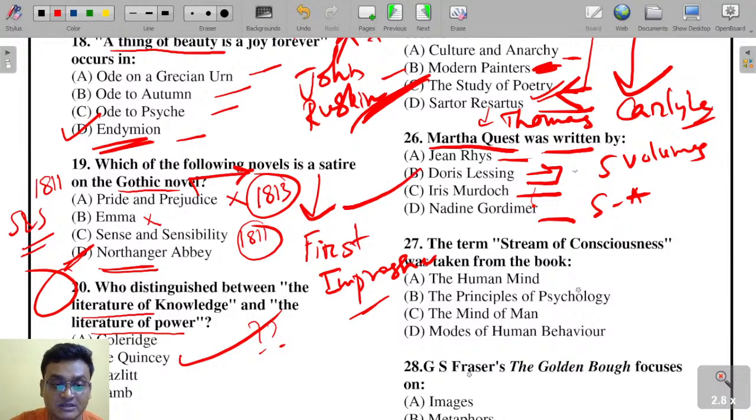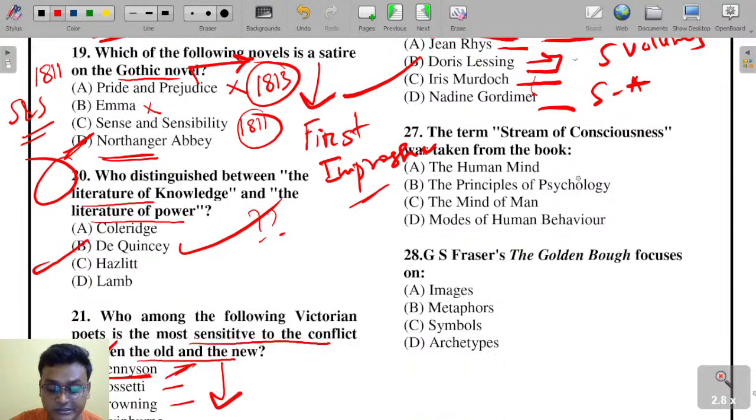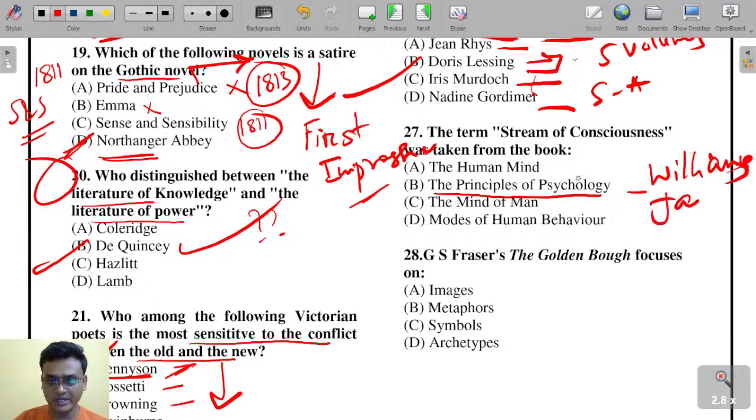The term stream of consciousness was taken from the book first coined in The Principles of Psychology. It was written by William James, the brother of Henry James.